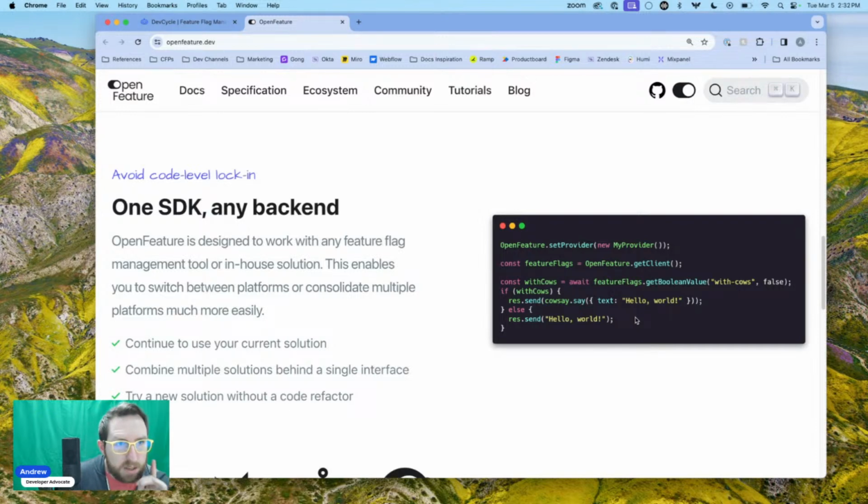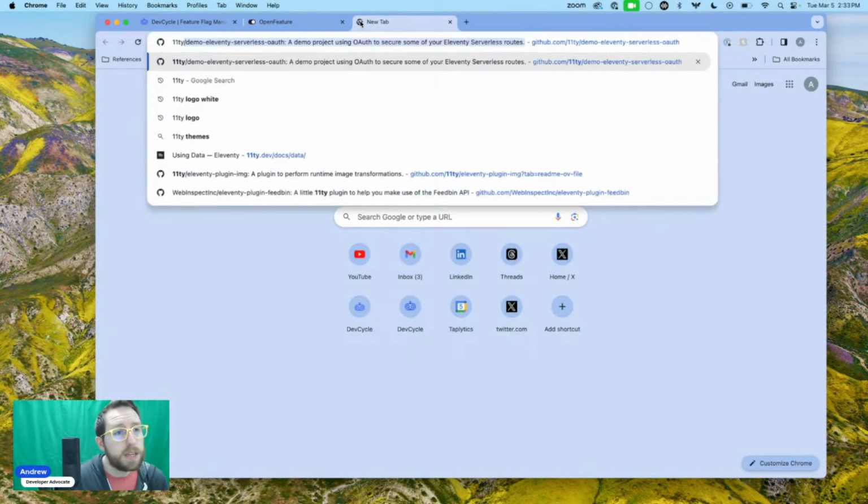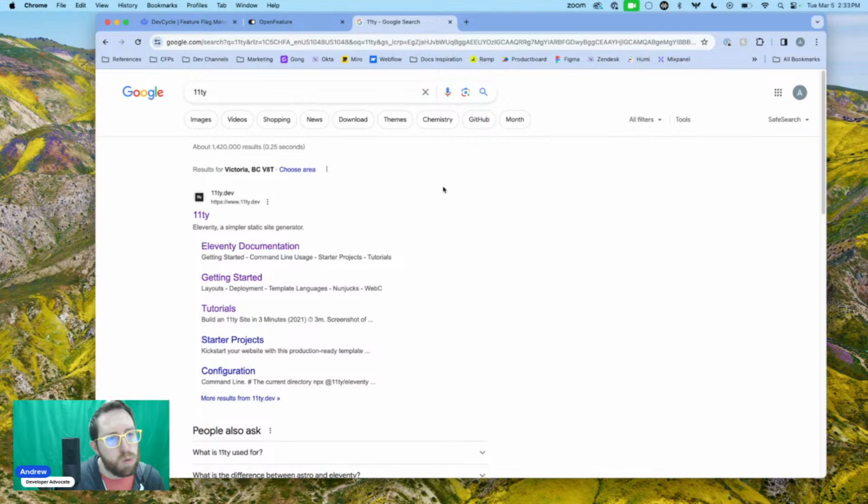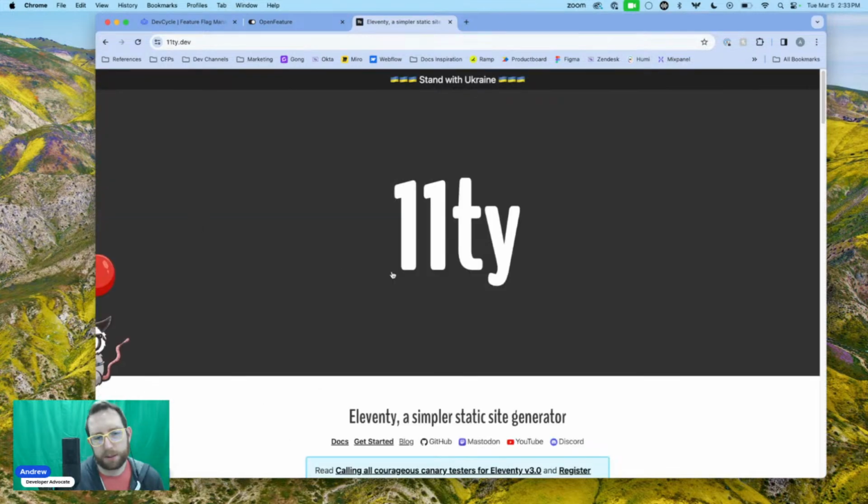Now on today's stream, I have a goal to build out an OpenFeature Eleventy plugin. I'll talk a little bit about what an Eleventy plugin is, but if you've been following along on some of the other stuff that I have been doing, you'll know I really like Eleventy. If you've never heard of Eleventy, it's a static site generator.